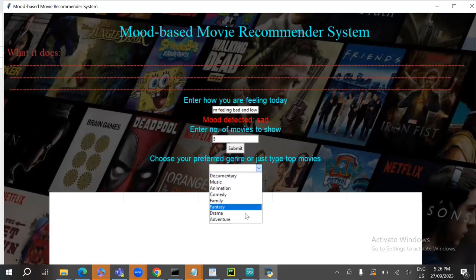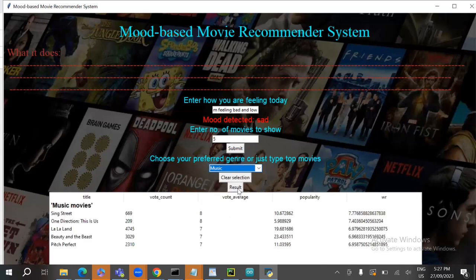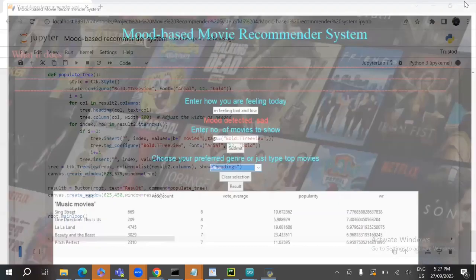Here, as I said, there are more genres available, such as music. And if I click results now, the top five music movies are showing, sorted on the basis of their weighted rating. So this is the mood-based movie recommender system.